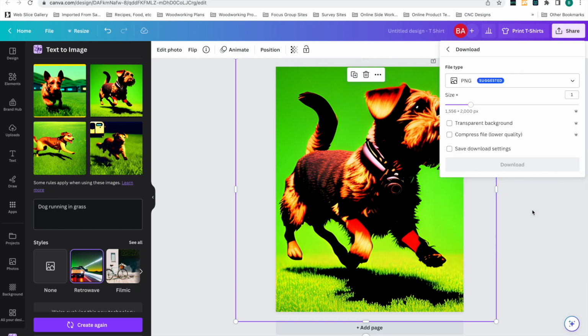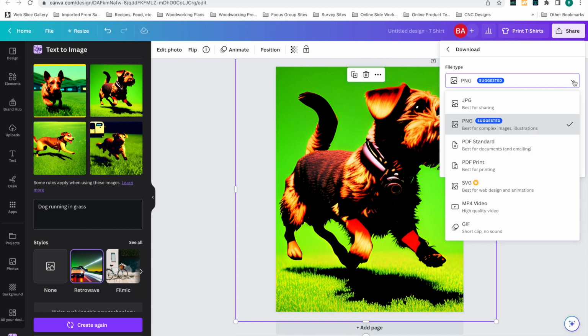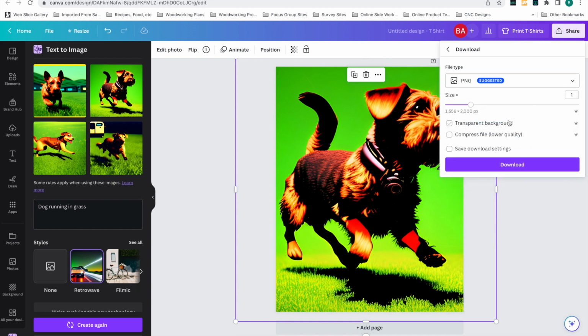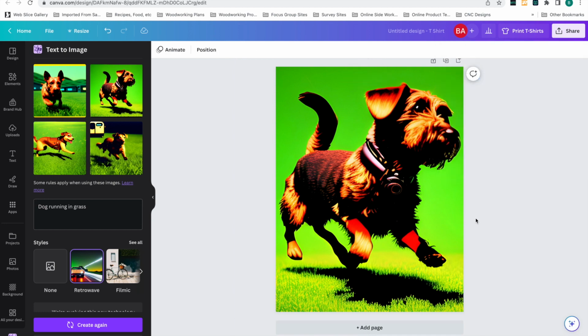And so you click download, and like I said, PNG is probably what you want to go for right here. If you want to download a transparent background or anything like that, you do have to have Pro. But this is not going to print a transparent background on this picture because it considers the whole picture, right? Doesn't really matter. But the point is you can print these off, edit them in another service. I know this picture right here isn't a great one. I'm just using this as an example.